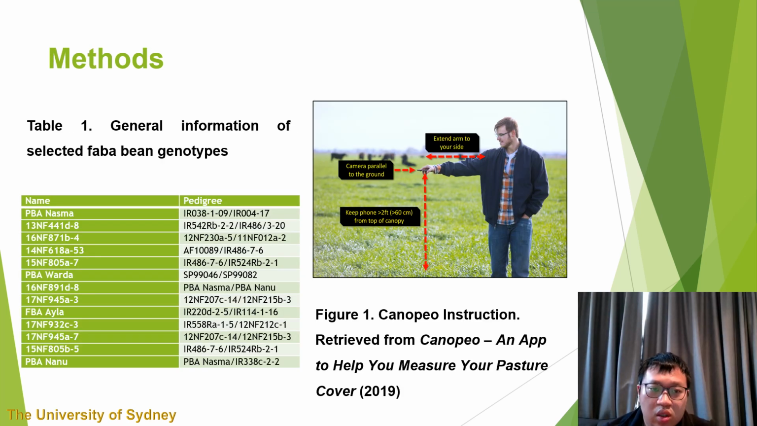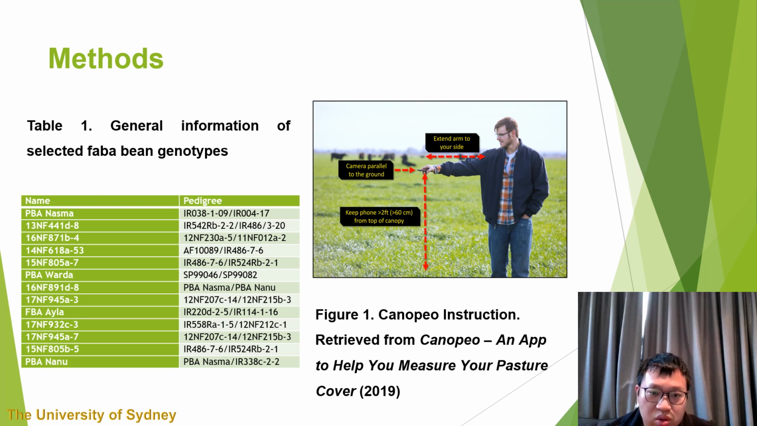The experiment was laid out in a randomized complete block design with three replicates. 13 diverse genotypes were chosen based on their pedigree. These 13 selected genotypes were listed in the following table.